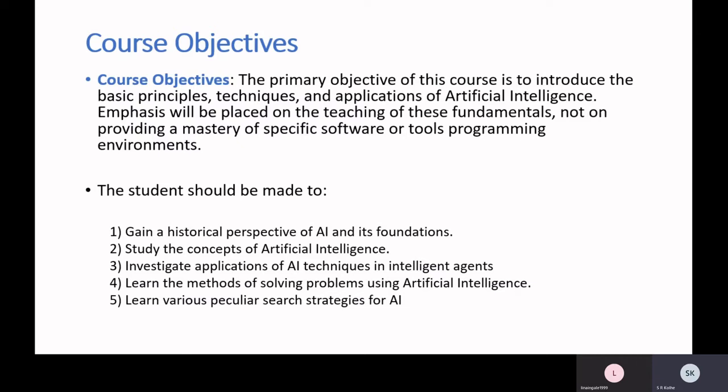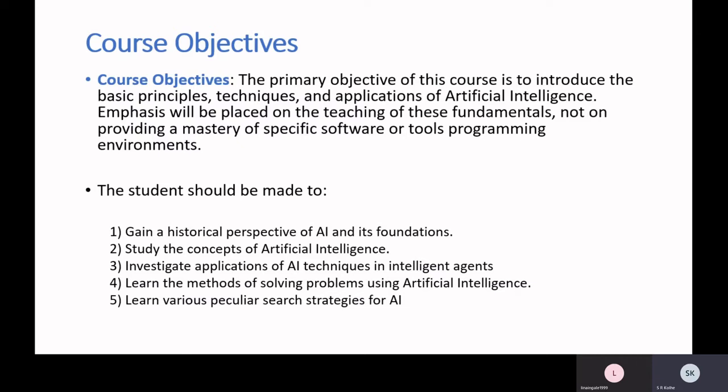Here we will place our emphasis on teaching fundamentals. We are not going to work on specific softwares or tools or programming environments, which you will be doing later on in your coming courses on machine learning and data analytics.